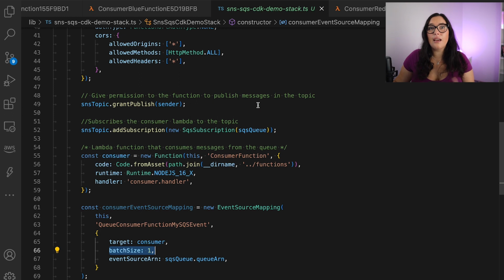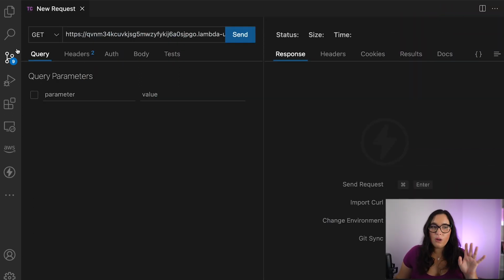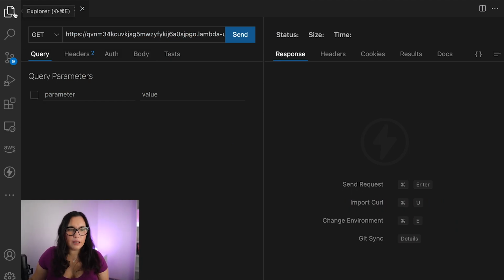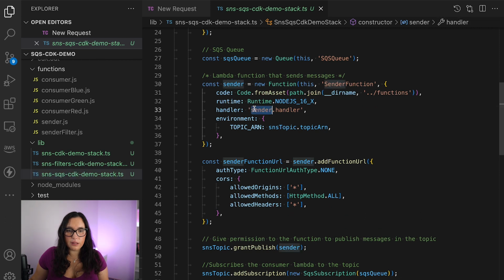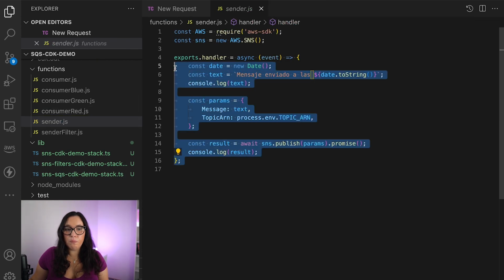So we can test that. I will grab the URL and we can check all the code. So now I have the URL, but before getting in there, let's check the code, and we can see that the sender is this same sender as before. We could add filters here, and we can have different queues subscribed to different topics, but for this simplicity, I just have one queue subscribed here, but we could have the same filtering for the queues, and that's totally fine.